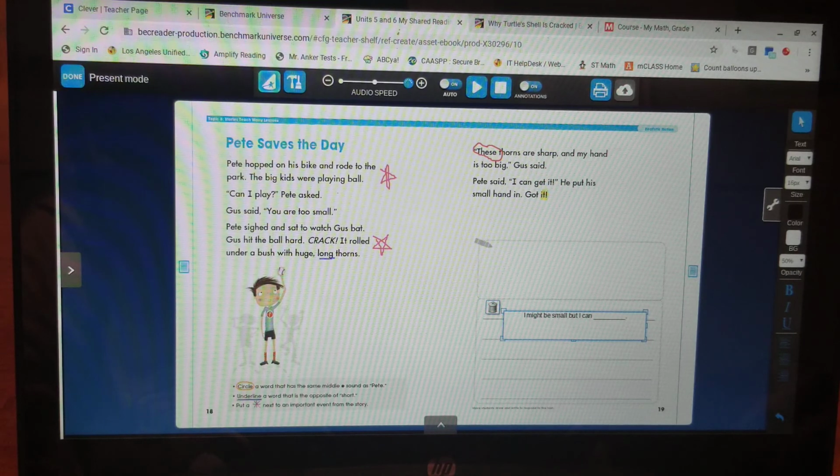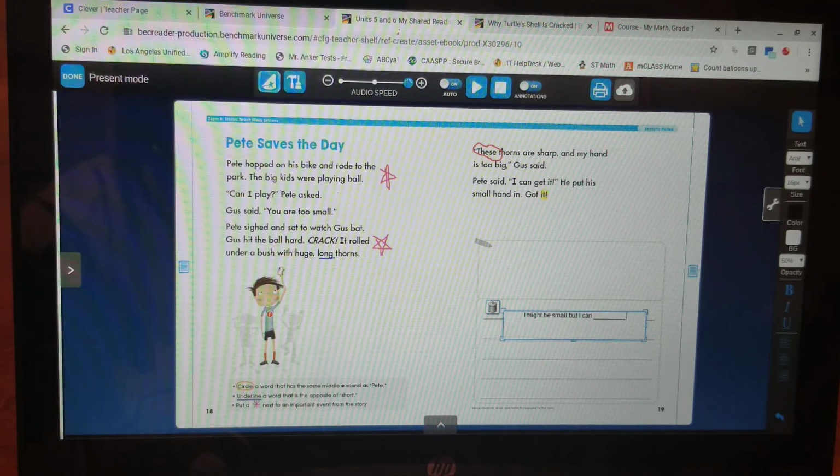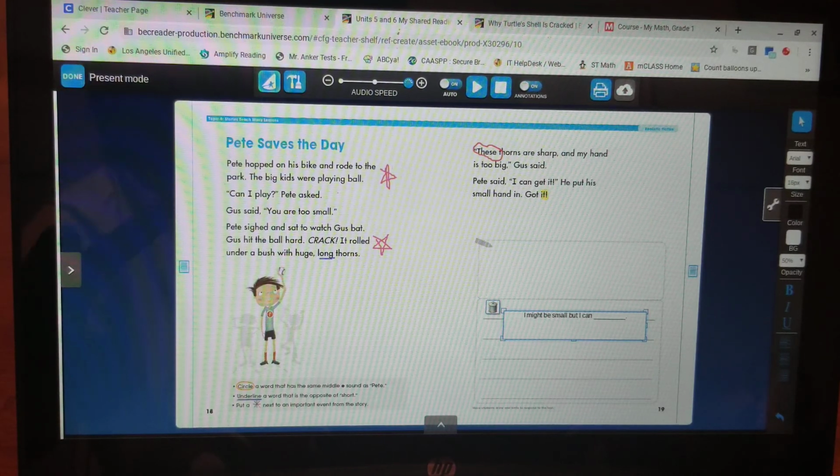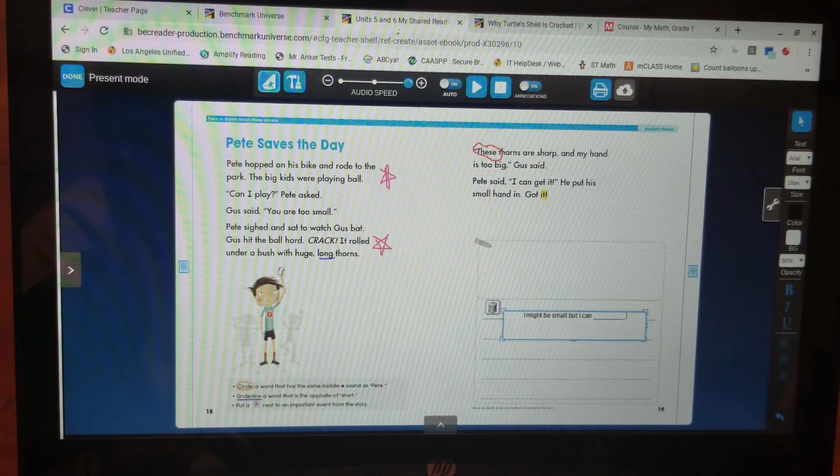I want you to come up with something that you can do. And you're going to write it or type it into this page. Again, Thursday, you should be able to get your books, and then you'll be able to complete this. And again, like I said on the math video, you can always take a picture of your activity, of what you've written. And yes, you need to draw a picture.